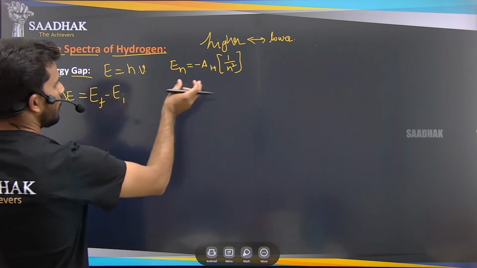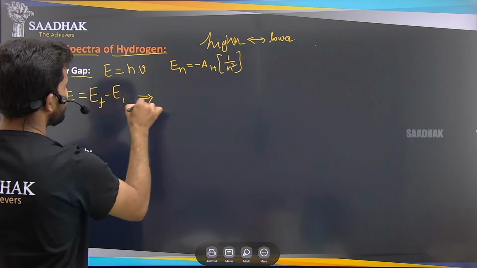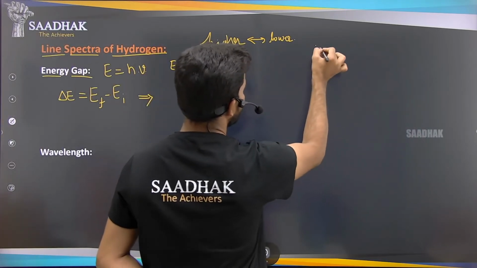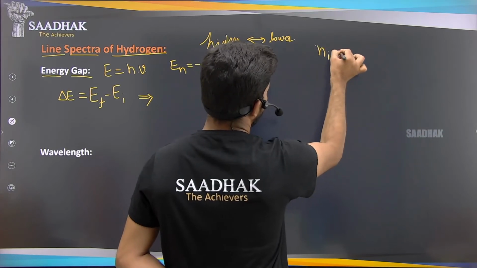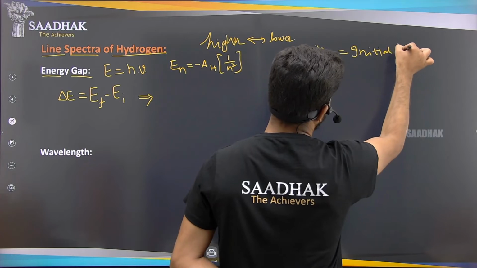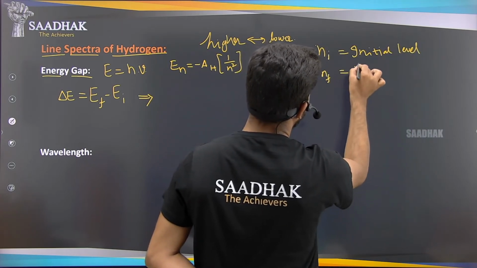Let us say ni is the initial level and nf is the final level.